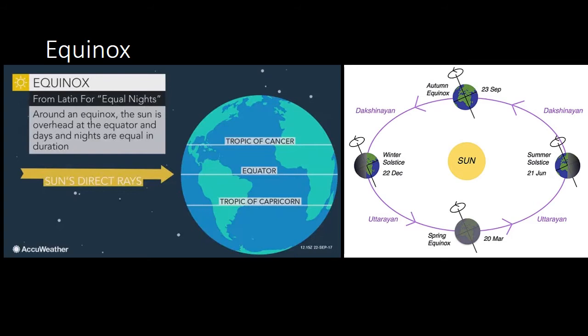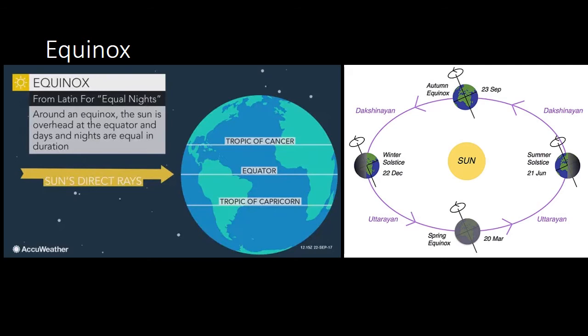After getting the longest day, Dakshinayan starts. So the duration of the day starts decreasing and we get the autumn equinox on 23rd September, where the duration of the day and the duration of the night are again equal. But after reaching that point, daylight keeps on decreasing. So we reach 22nd December, where we have winter solstice and we experience the shortest day.